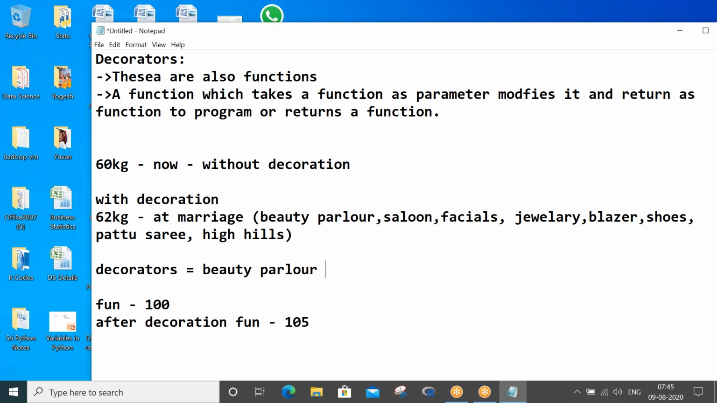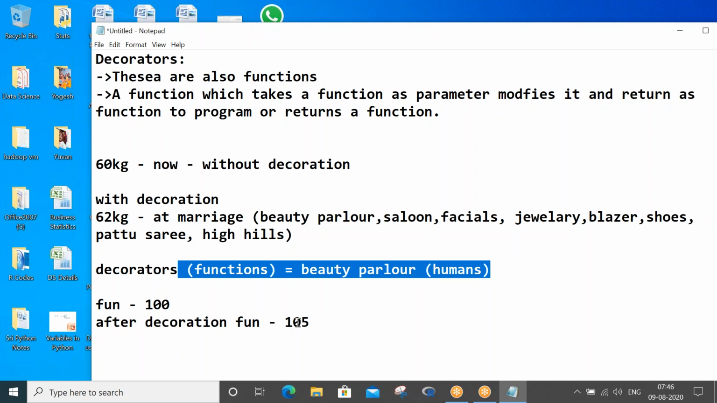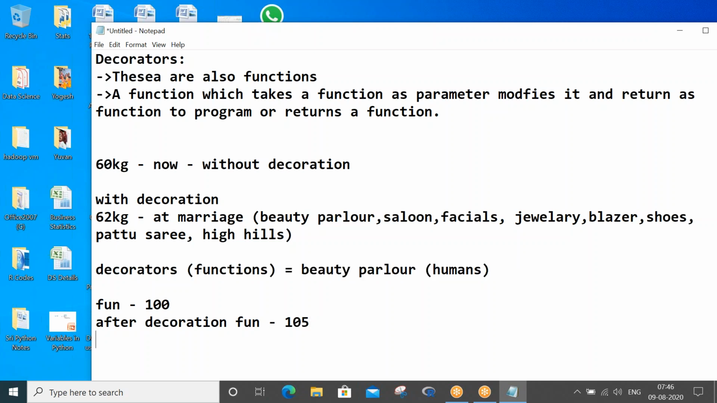So who will go to a beauty parlor? Humans. Who will go to decorators? Functions. Functions will go to decorators. Understand? Here, whatever different types of decorations you want, you can apply. Here also, whatever decorations you require for a function, you can apply in the logic. So that is what decorator means.